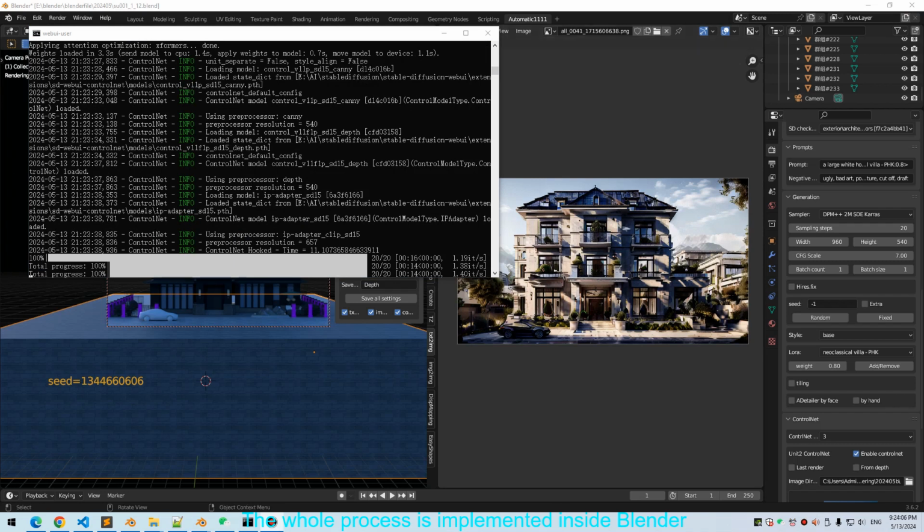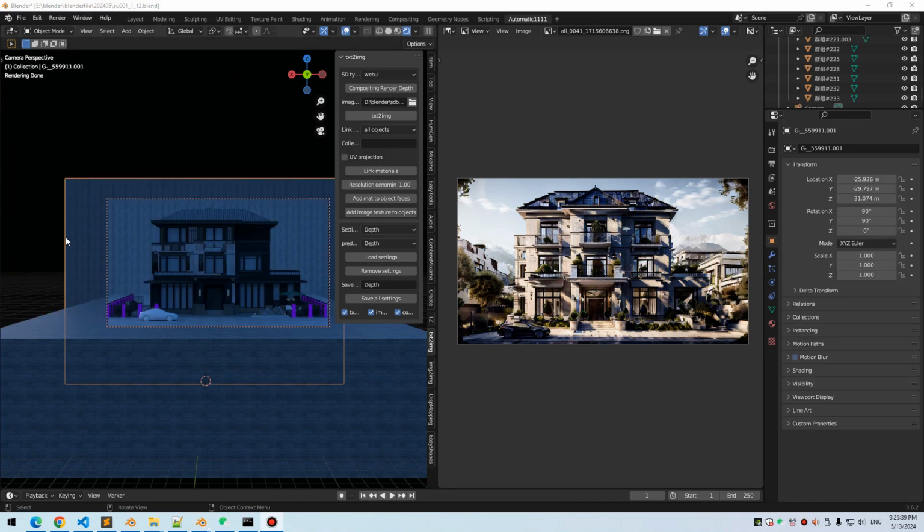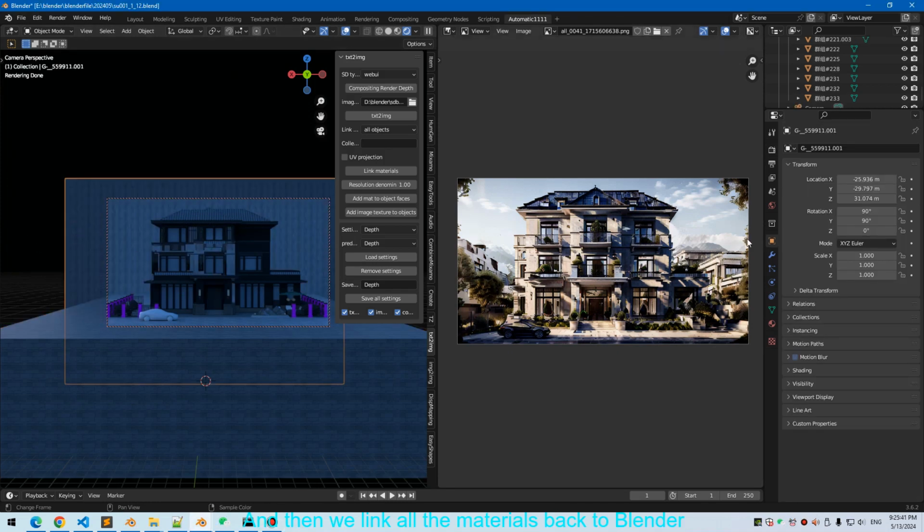The whole process is implemented inside Blender, so no need to use the web UI interface. So it's quite handy to render the scene. And then we link all the materials back to Blender.